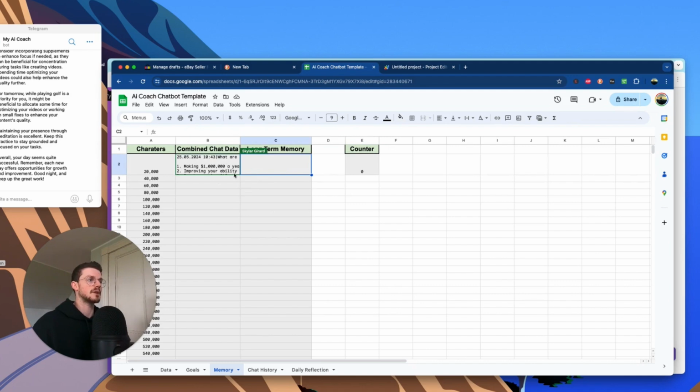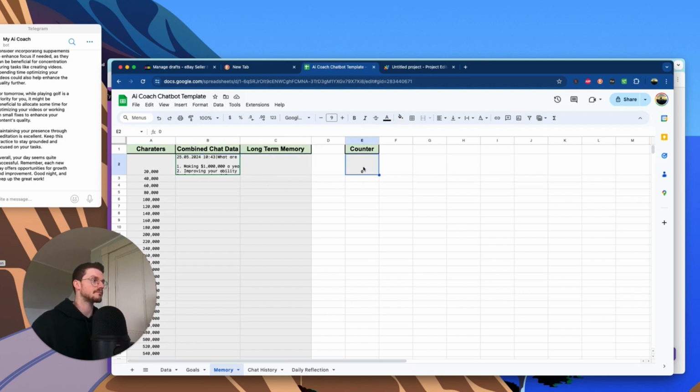The long-term memory takes a summary of the short-term memory and makes it shorter so that we can use it in a smaller context window, because ChatGPT 3.5 Turbo only has a 16,000 token context window. So we don't want to fill it up with a bunch of short-term, we want to have some long-term memory as well.